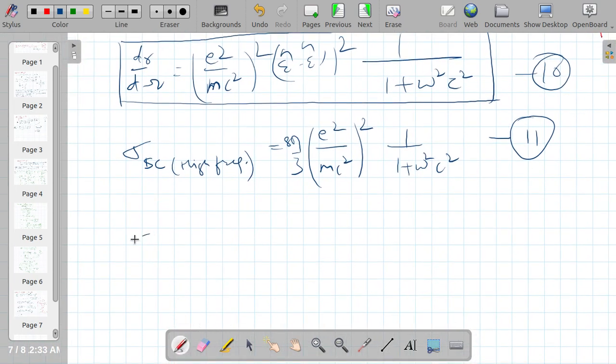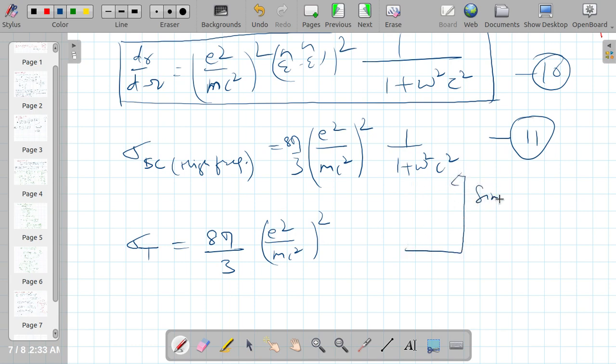Also we know that from the Thomson scattering, the cross section is equal to 8 pi by 3 E square over mc square raised to power 2. Now these two equations seem similar, but this term is exceptional. For the classical case, this is not c square but this is tau, right?